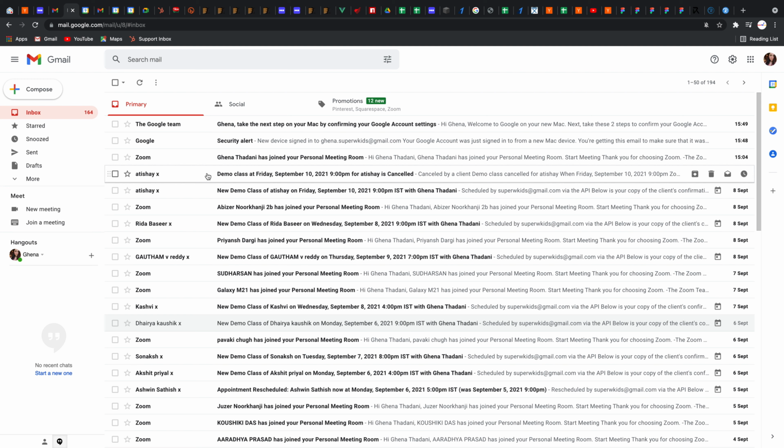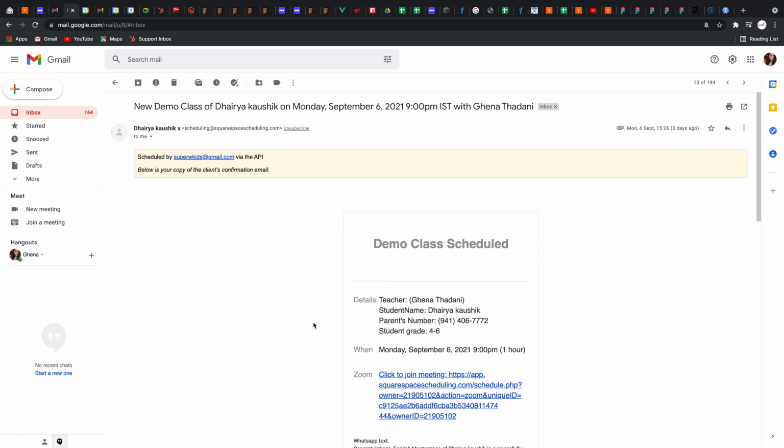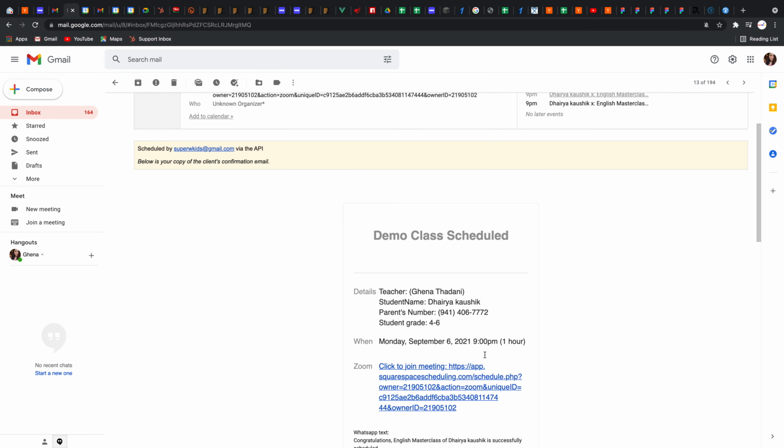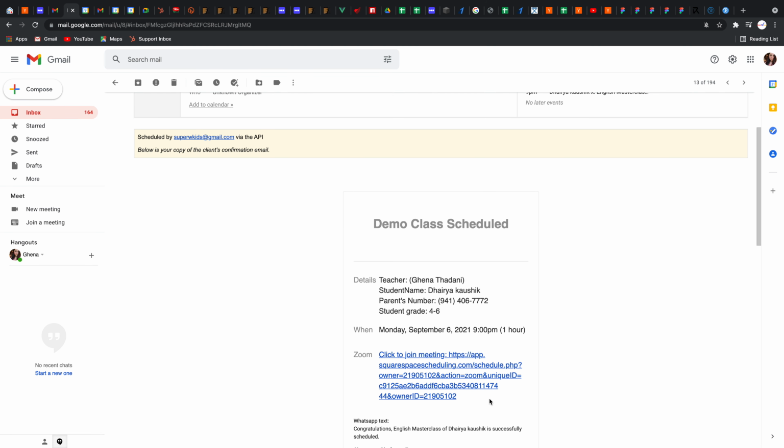So whenever a teacher onboards with us, they do two things. They sync their Google Calendar and their Zoom account with our systems. So now, whenever they will get any class, they will get a mail like this. Let's say if they get a class of the student named Dhairya Kaushik, they will get a mail like this. It will contain the student details, grade, number, and class link to join.